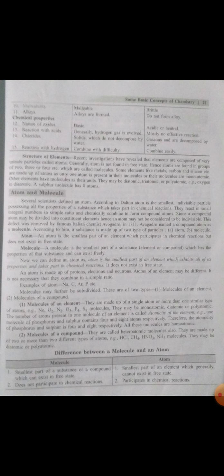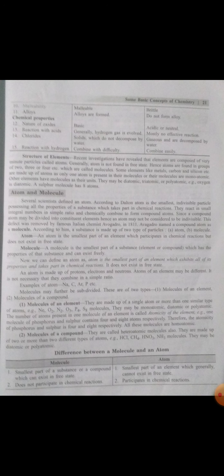Molecules of an element are made up of a single atom or more than one similar type of atom. They may be mono, di, or triatomic. Molecules of a compound are called heteroatomic molecules. Our new word in front of you.